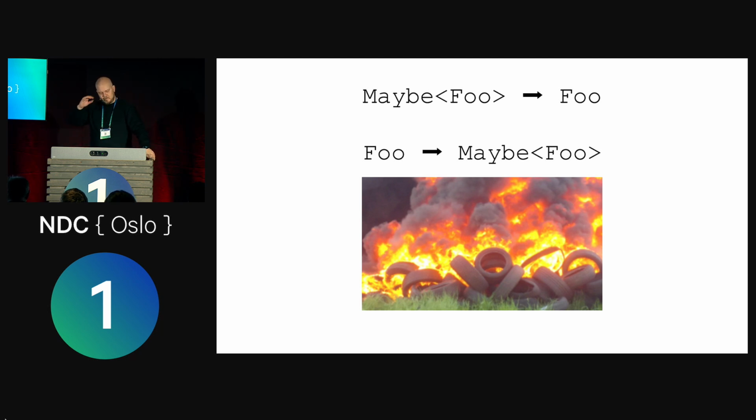Of course, it's the same the other way around, right? If you have a function that takes a foo, and then you change it: oh, I don't actually always need a foo, you can just give me a maybe foo. That will also break callers, right? I mean, you could always refactor, but this is the objective part. That's just an objective statement about maybe.